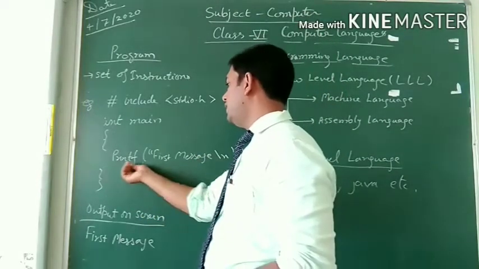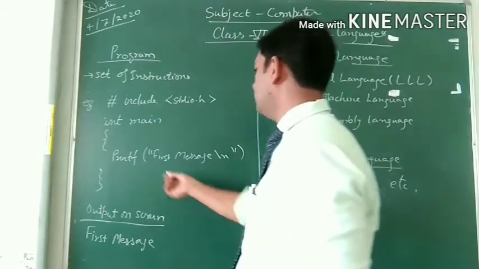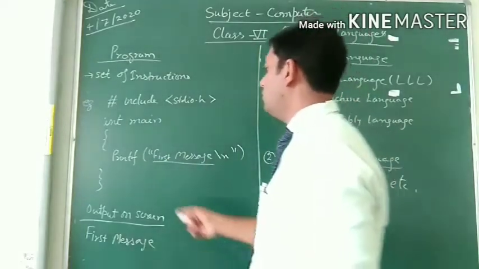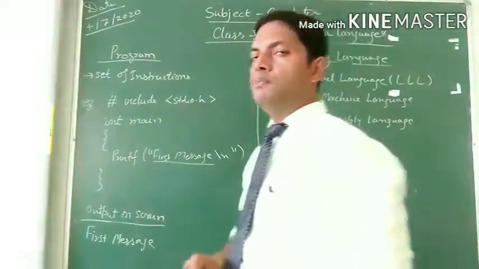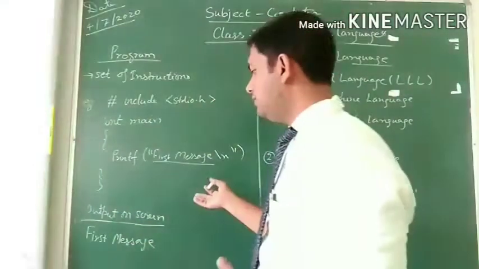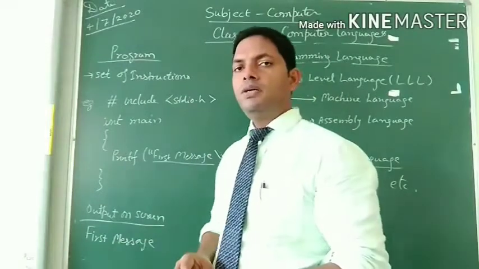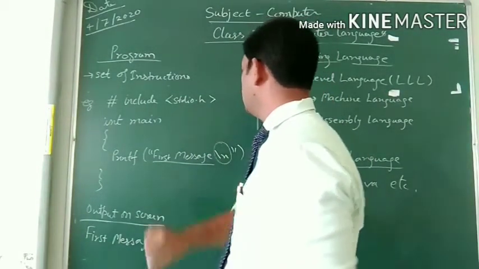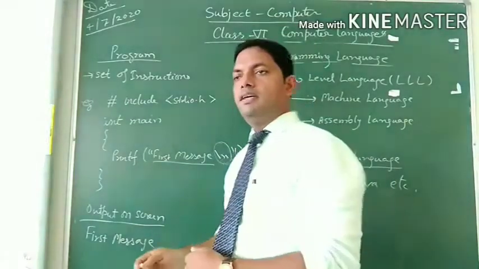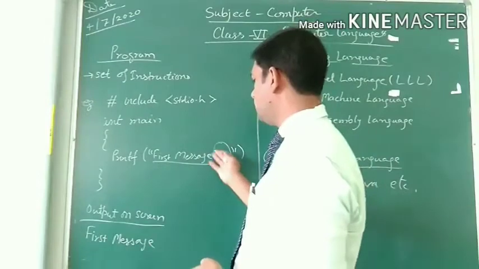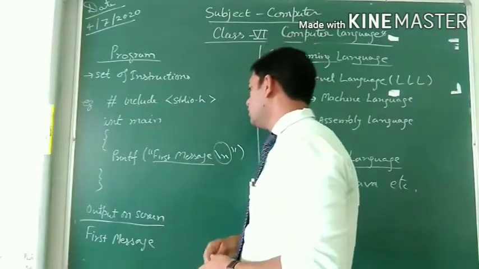Now in this we are printing a line, that is, first message. printf is the syntax to print a message on a screen; it will give the output on a computer monitor. \n defines the change in line. It means it will leave a line after the message.